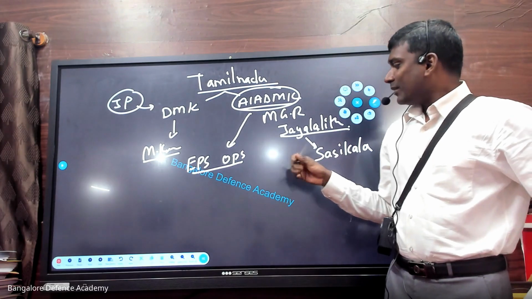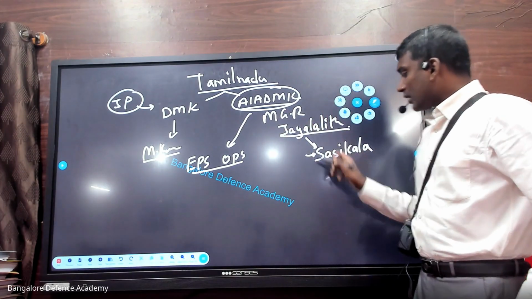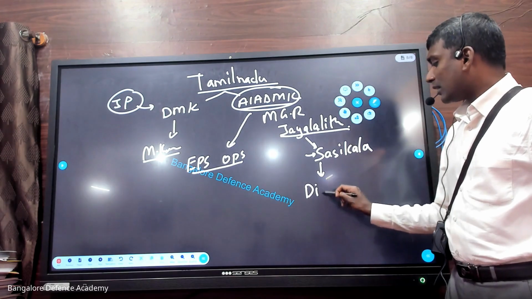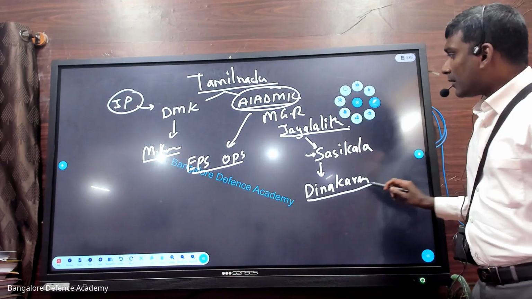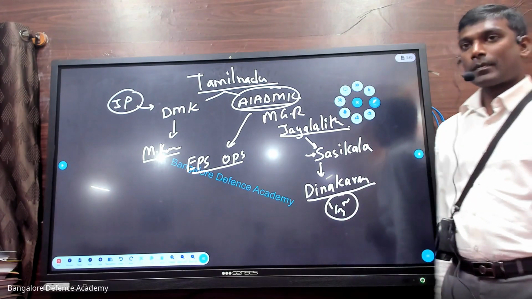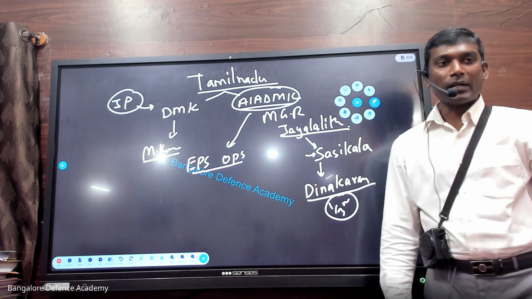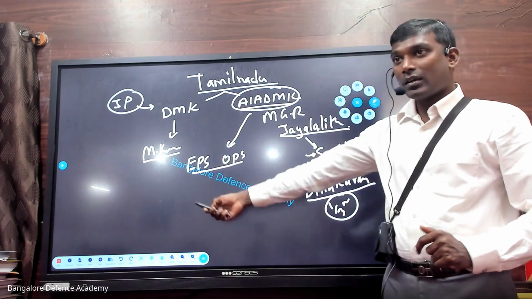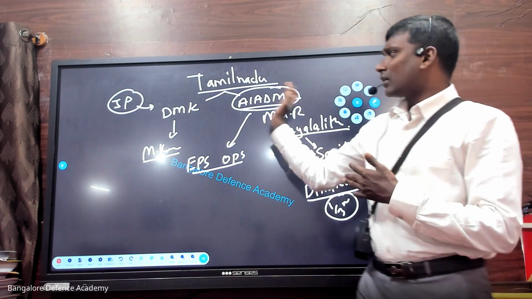Okay. So finally, what happens? Basically, because of some corruption issues, she was in jail. Now, Sasikala was supported by a person called Dinakaran. He gathered about one third of the members, his supporters, and he told that he is not going to support this party. There was a dispute, and he started gathering supporters and working as a separate party.